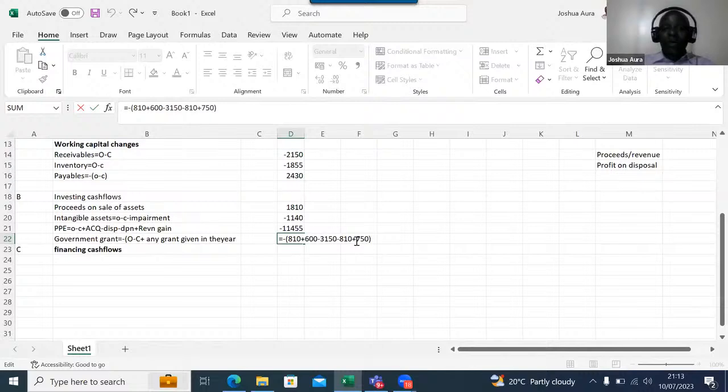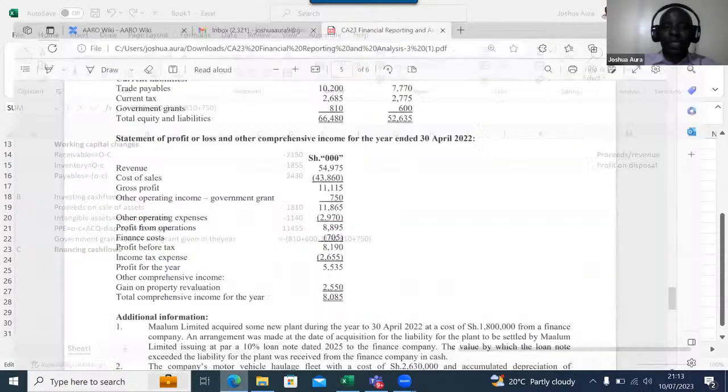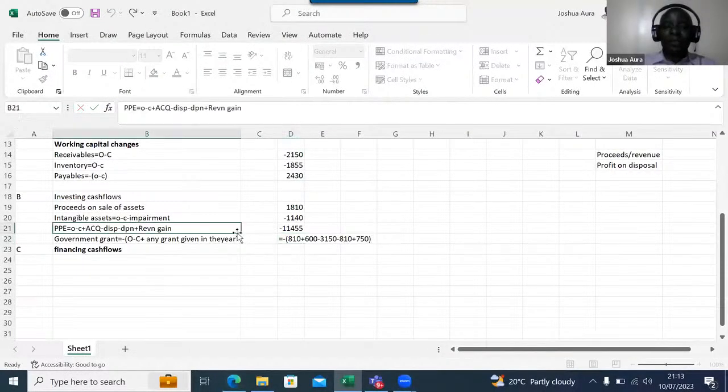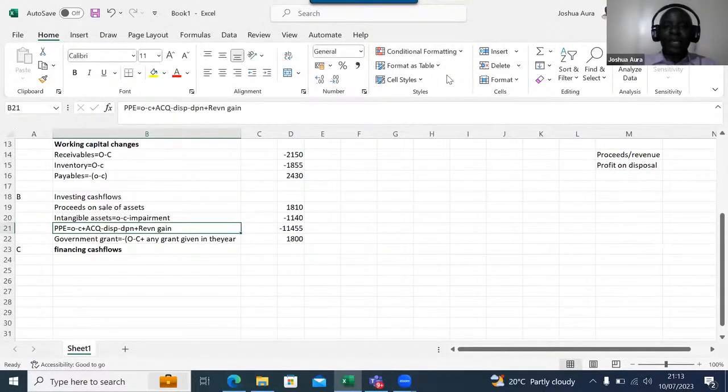Do your workings nicely. What are we getting as government grant? Others are getting 210. Or should it be 2400? Where is the 2400 really? Sorry, let me check here.